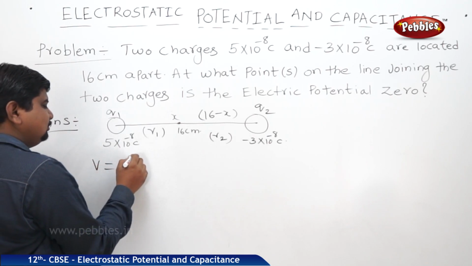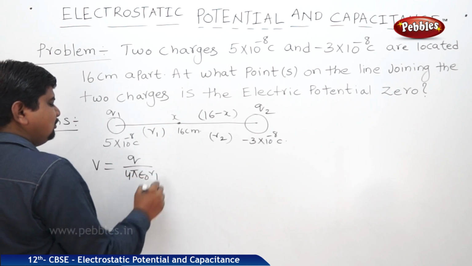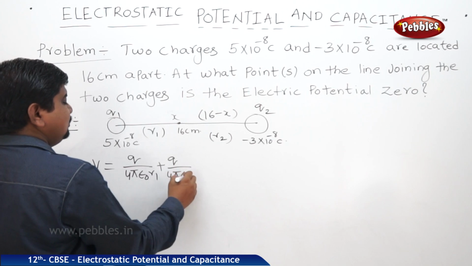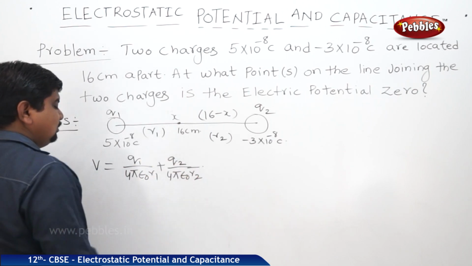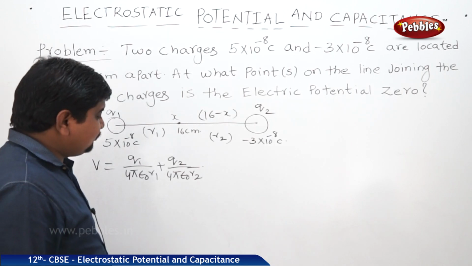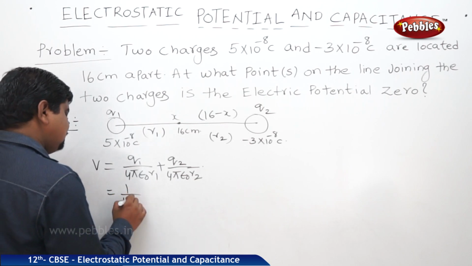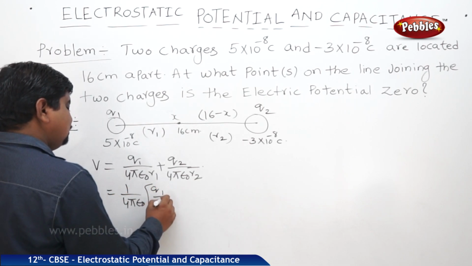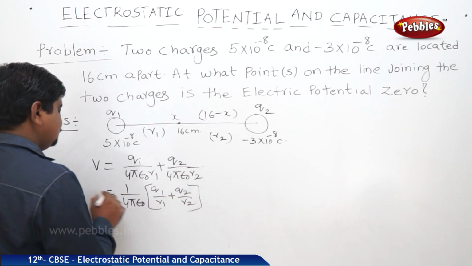V is equal to Q1 by 4 pi epsilon naught R1 plus Q2 by 4 pi epsilon naught R2. We can write 1 by 4 pi epsilon naught into Q1 by R1 plus Q2 by R2 is equal to V.